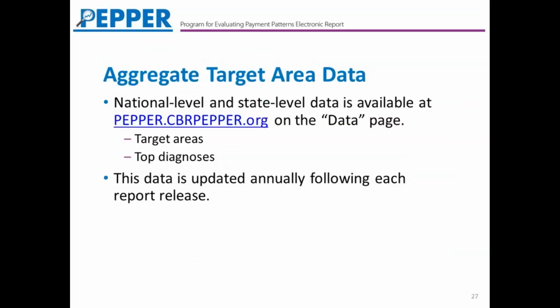Every year, we do put together aggregate data on the target areas as well as the top diagnoses. These are updated on the data page at pepr.cbrpepr.org. And these have been posted and made available for the PHP, so you will find the calendar year 2019 data there now.